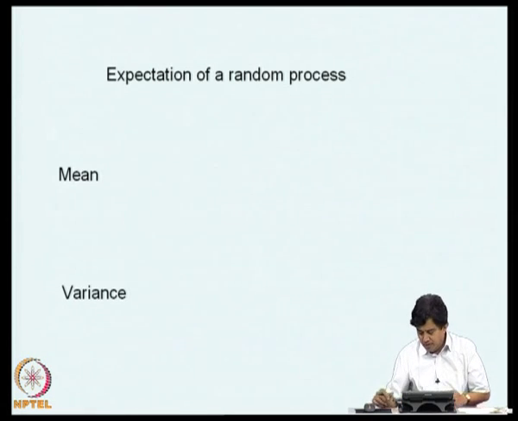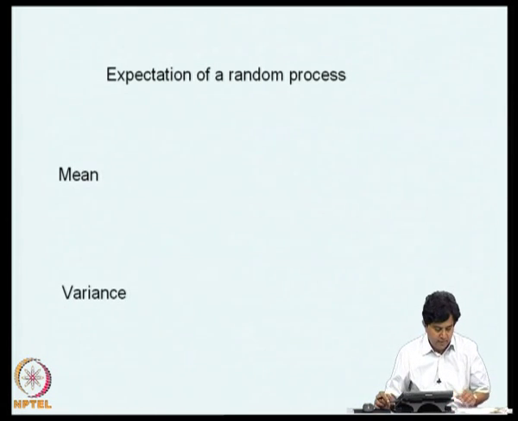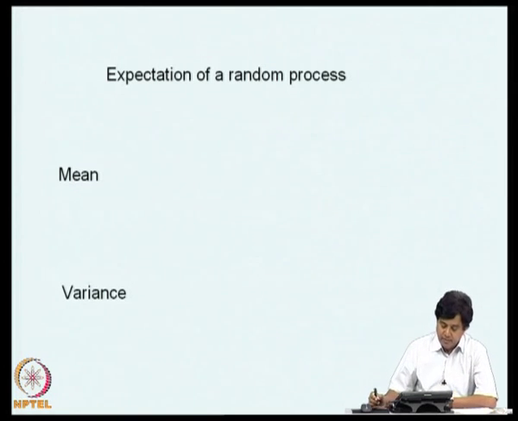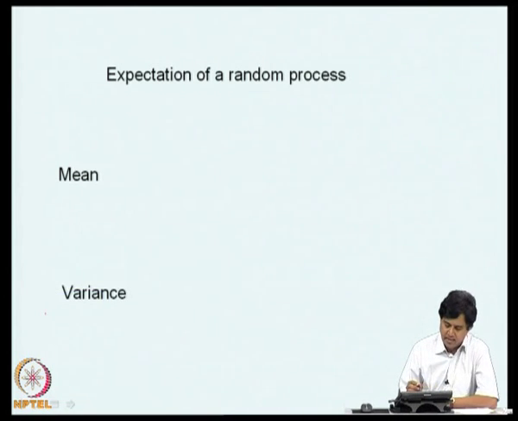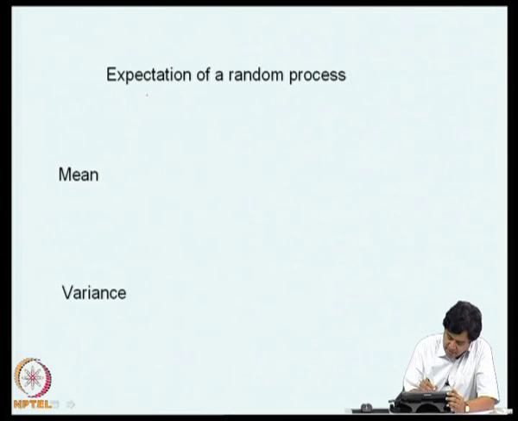Now, in the context of random variables, we defined expectations, we defined mean and so on and so forth. So, we could introduce that notion for a random process. I will show it now. Suppose x of t is the random process. I define its mean mx of t as expected value of x of t.